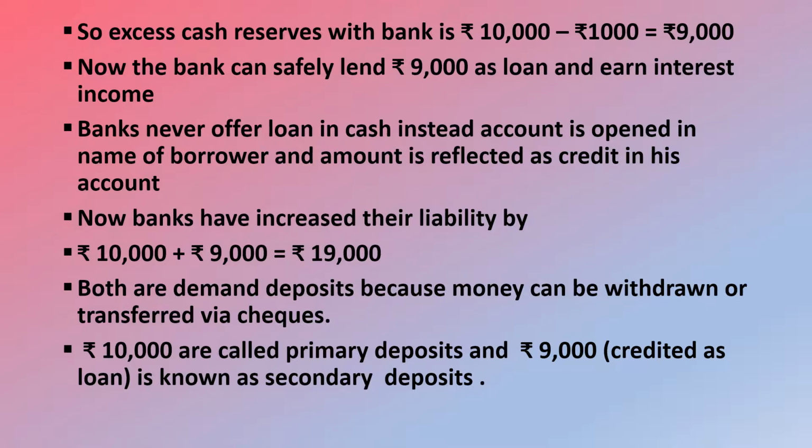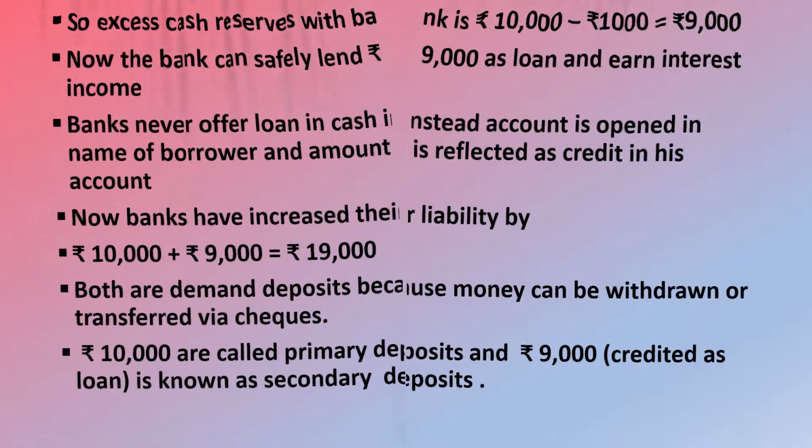Both are demand deposits because money can be withdrawn or transferred via checks. Now here rupees 10,000 are called primary deposits and rupees 9,000 is called a secondary deposit that can be credited as a loan.